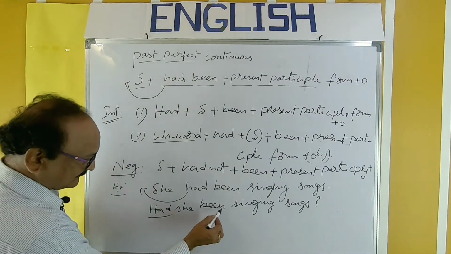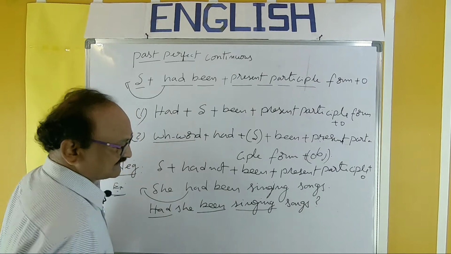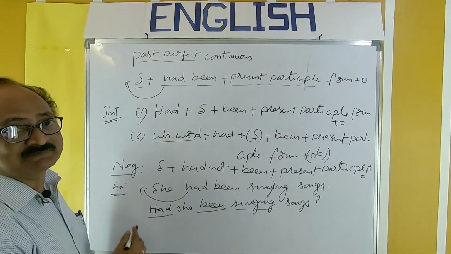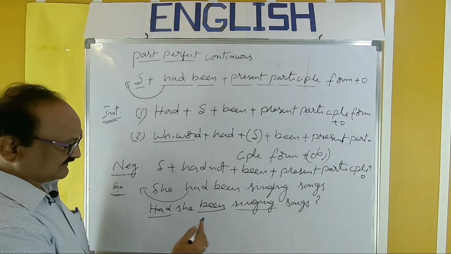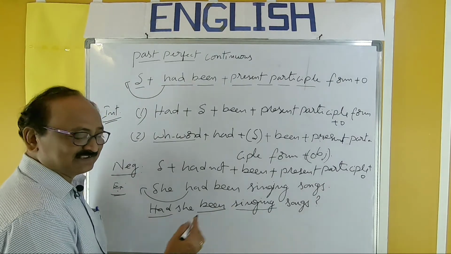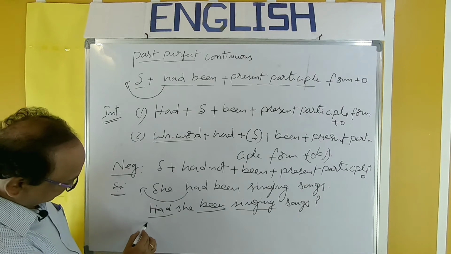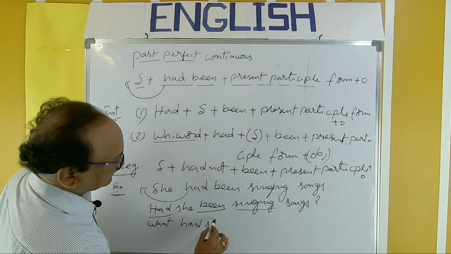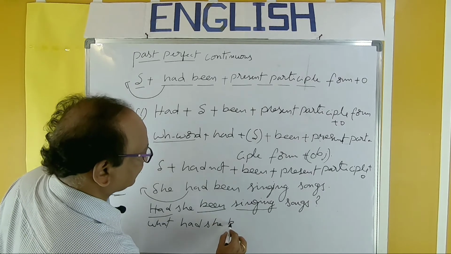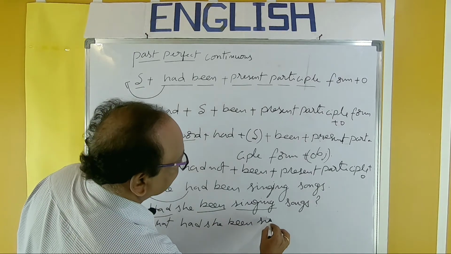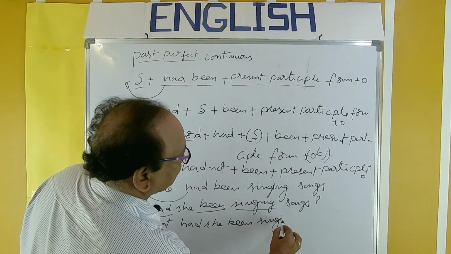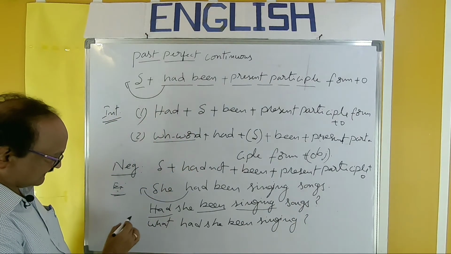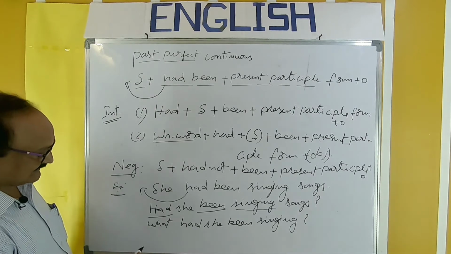So had been singing, present participle form. We should not make any mistake in the usage of the structure. So, had she been singing songs? Next, what had she been singing? She had been singing songs. This is the second type of question.